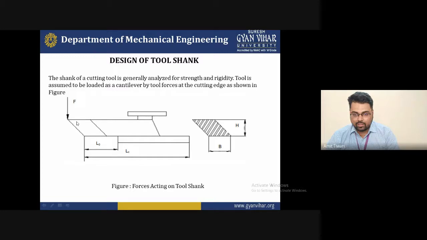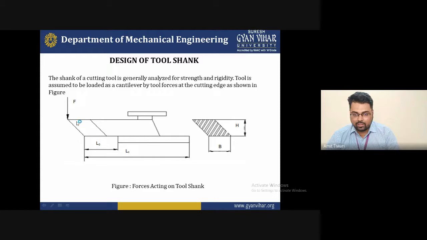Then what happens? Too much force acts on that particular cutting edge, and the tool transfers its forces to the material being removed at that point. The material will be removed as a chip, but that chip will be formed thick, and that chip thickness is not required. So at that time, the rake angle will decrease and go to negative. That is why your machinability is not good, and the surface quality of the product is not good.